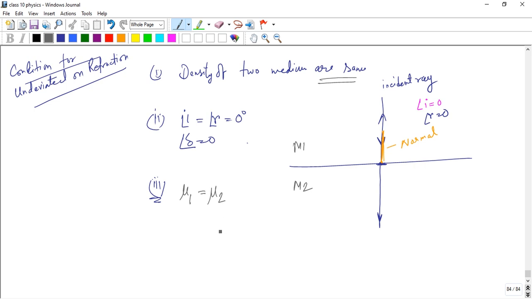If both refractive indices are the same, that means there is no deviation here also. So delta becomes 0. No deviation if the refractive indices of both media are the same.